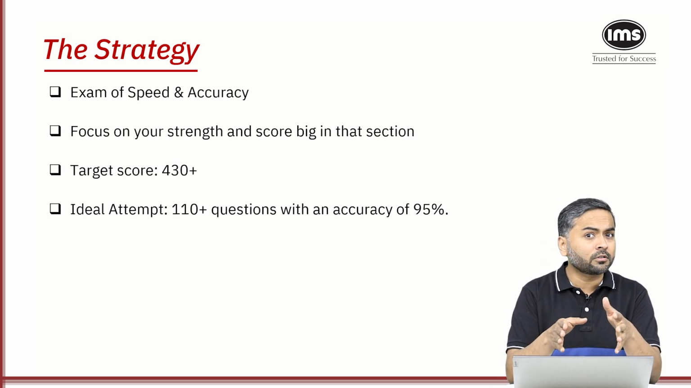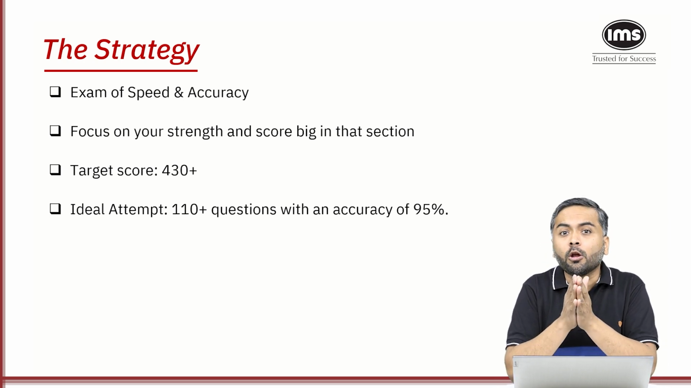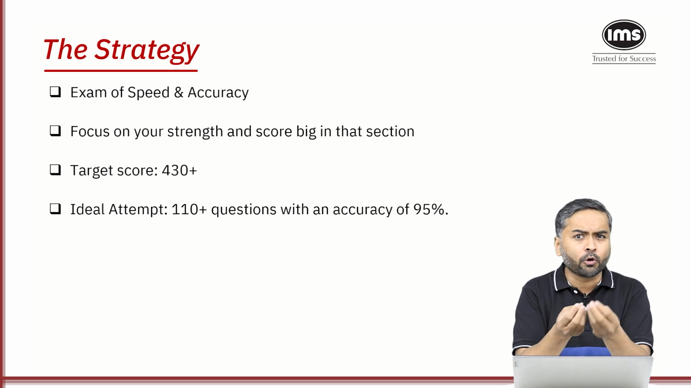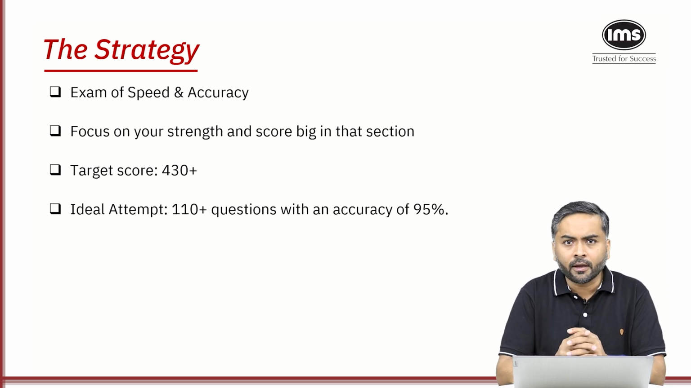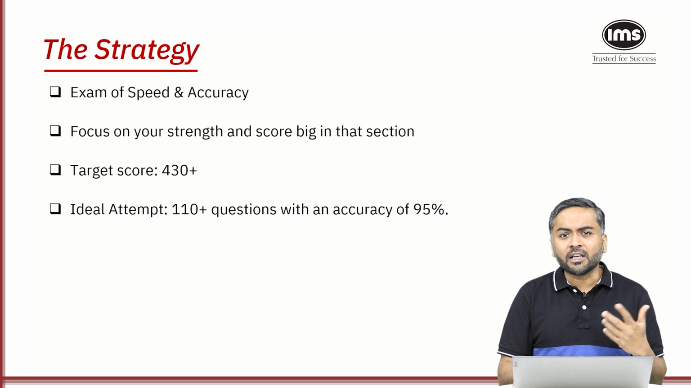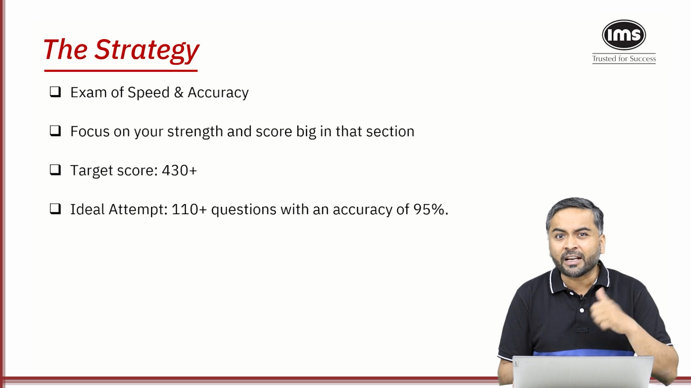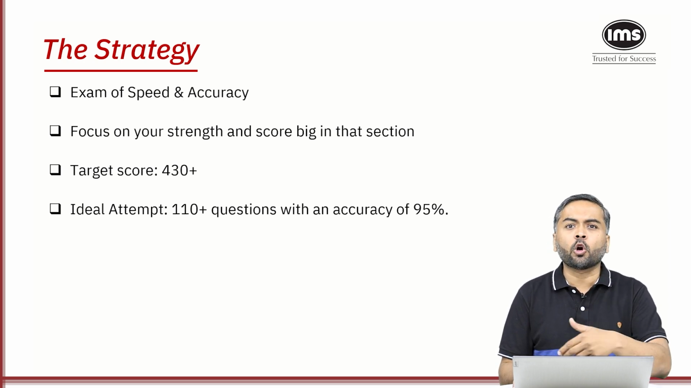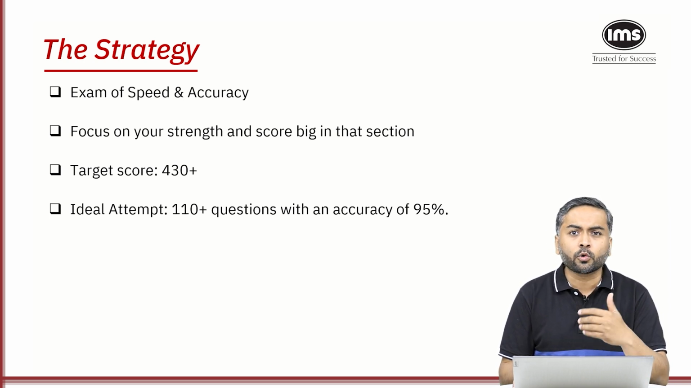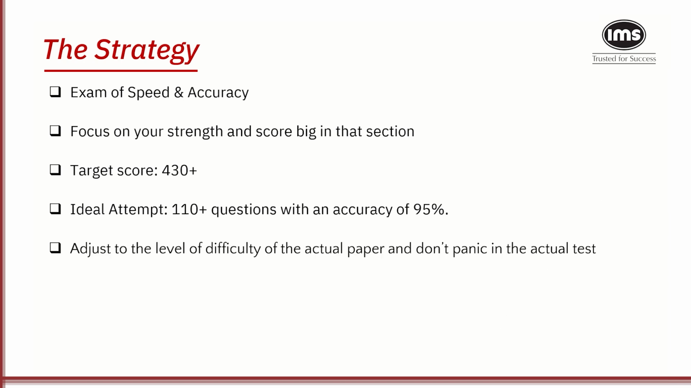There were students who were able to attempt all 120 questions genuinely. There were a handful of students whom I came across. And as I said, 95% accuracy is a must if you are attempting 110 odd questions. Even if you attempt 110 questions with 90% accuracy, probably you will not end up clearing the cutoff. So your accuracy should also be as high as 95%.